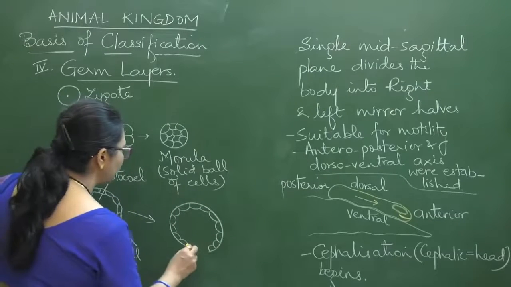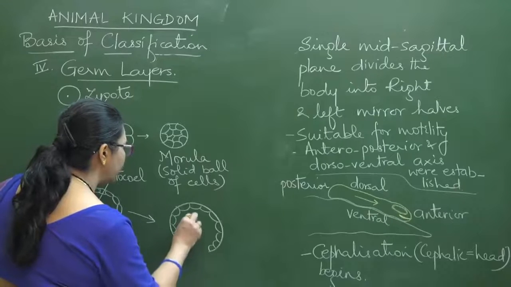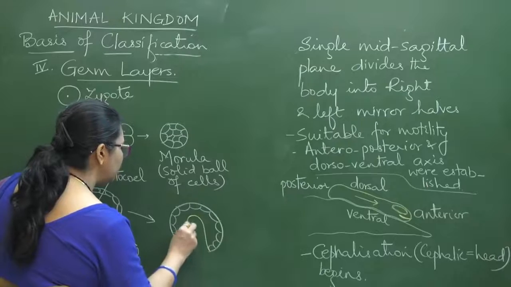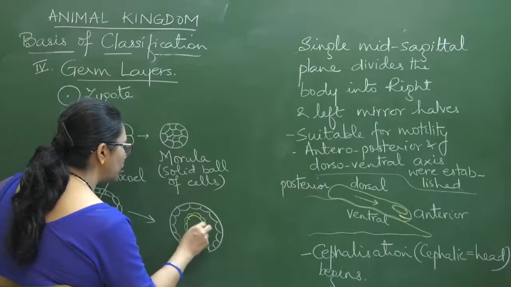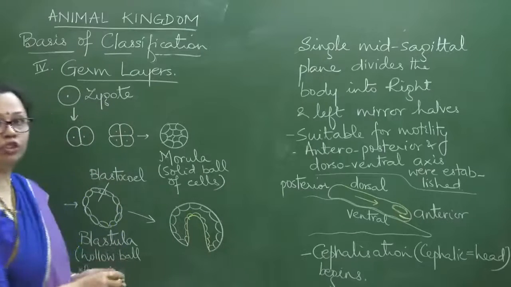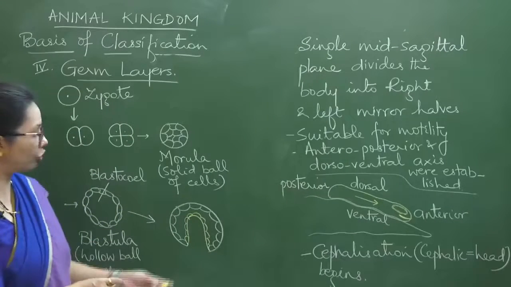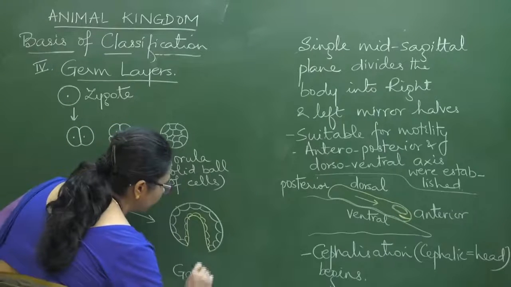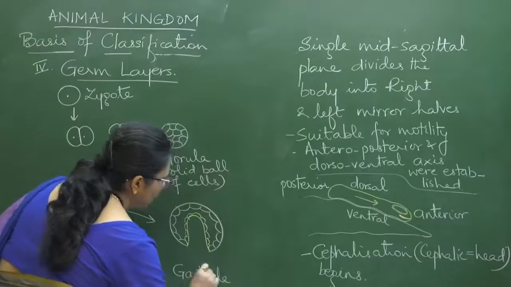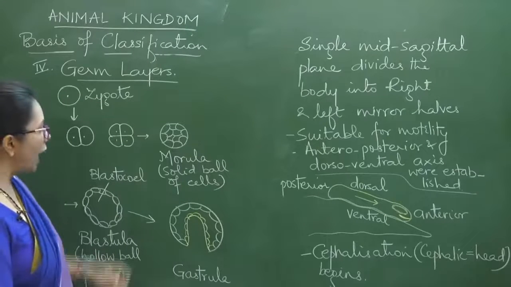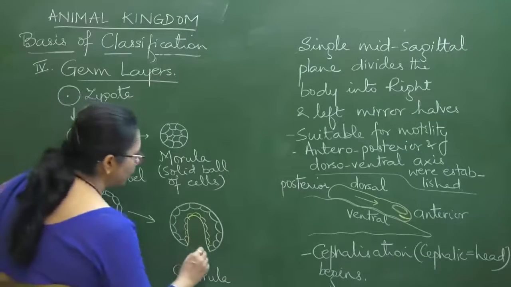And you see some of the cells have started moving in. Now the cells which have started moving in, as a result, what has happened? There is a cavity which is formed inside. Okay, it is formed inside. Now this stage is called the gastrula. This is the gastrula.